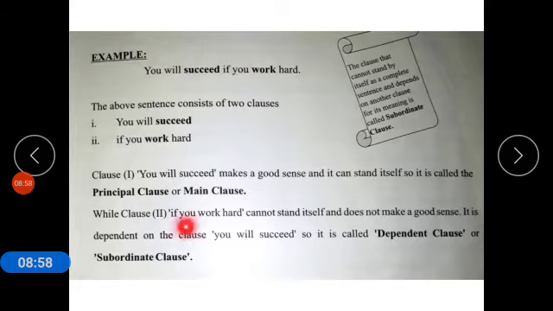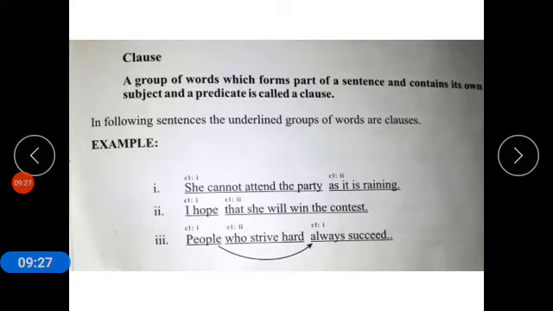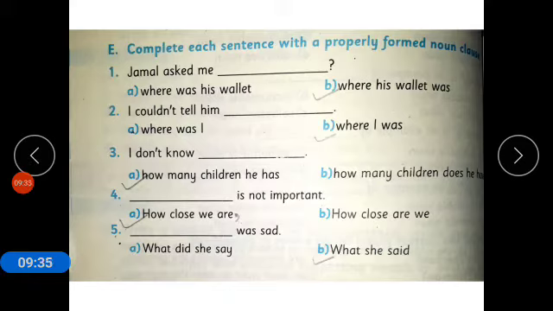While clause 2, if you work hard, cannot stand by itself and does not make good sense. It is dependent on the clause you will succeed. So it is called a dependent clause or subordinate clause. There is another clue: subordinate clauses usually start with WH words or if, as, that, who, as you can see in these examples. Now coming back to the exercise.